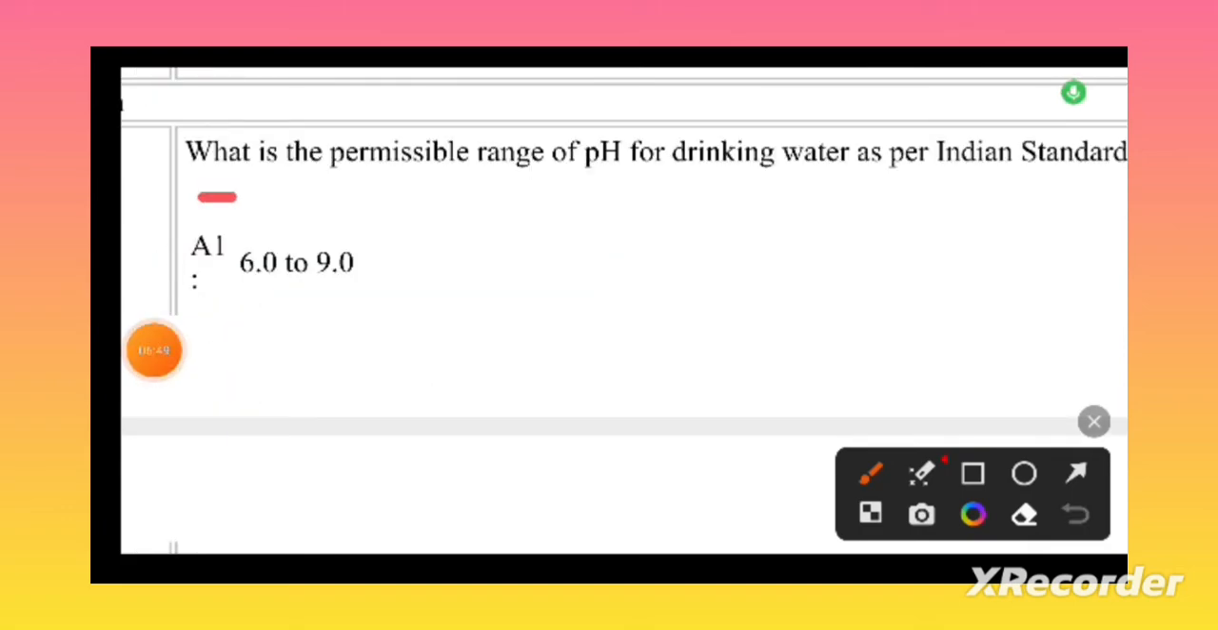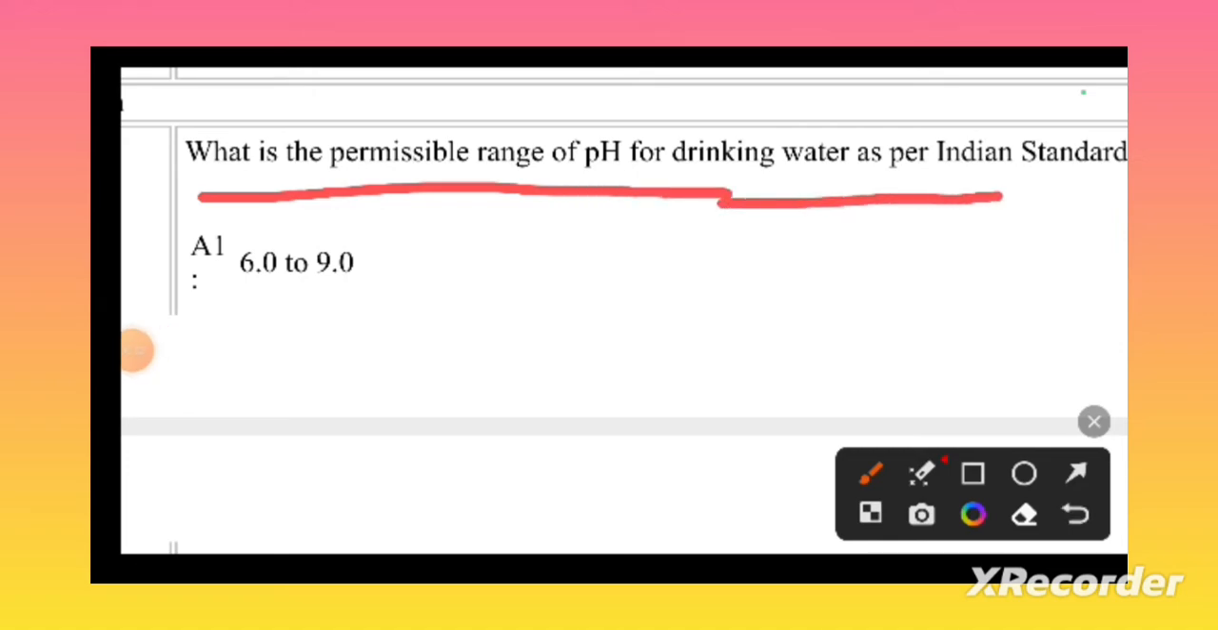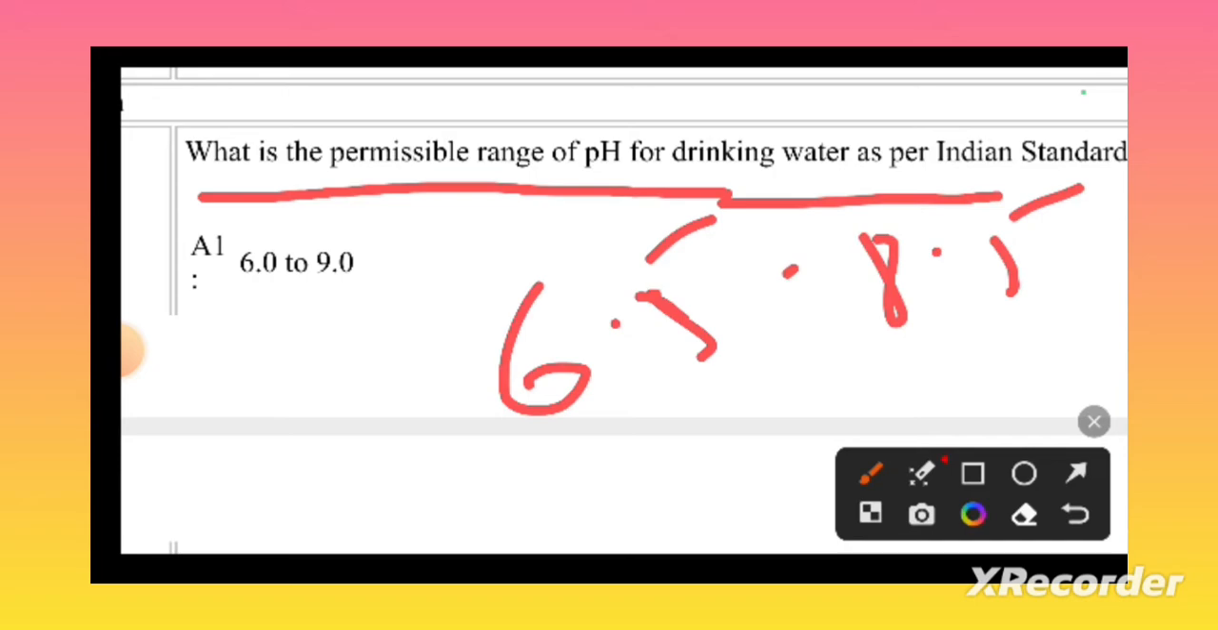What is the permissible range of pH of drinking water as per the Indian standards? As per the Indian standards, 6.5 to 8.5 is the pH of drinking water. It should be 6.5 to 8.5. Let's go to the next question.